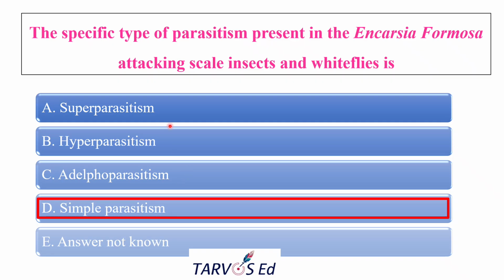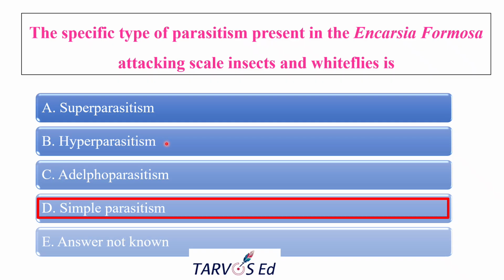And what about the others? Why don't the other options fit here? That also you should know. Superparasitism means that multiple eggs of the same parasitoid are laid in a single host. But Encarsia formosa usually lays a single egg per host, so multiple eggs are not laid by Encarsia formosa. So superparasitism is not the correct answer.